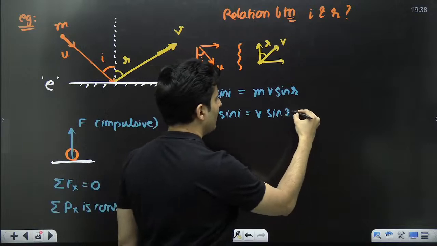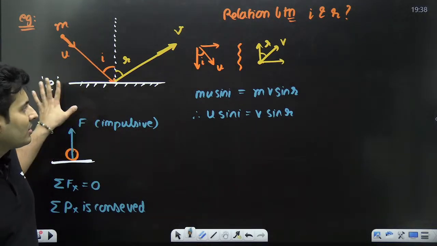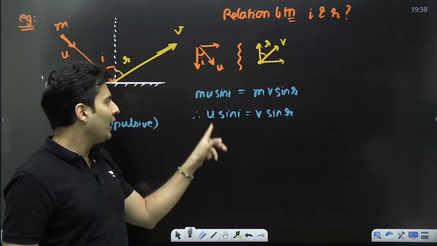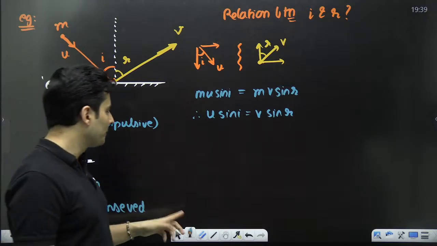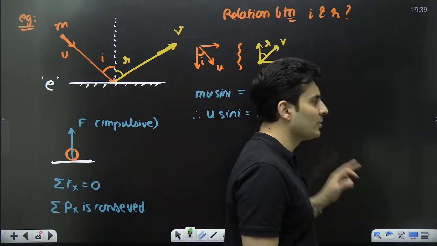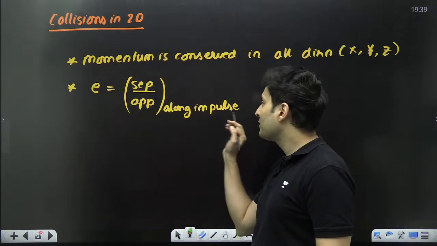V sin r. Great. Now, this is not all. This is not the relation. I don't know u and v. I know e. So what do I do? I will use the coefficient of restitution. And I told you over here, I'll explain what this means.